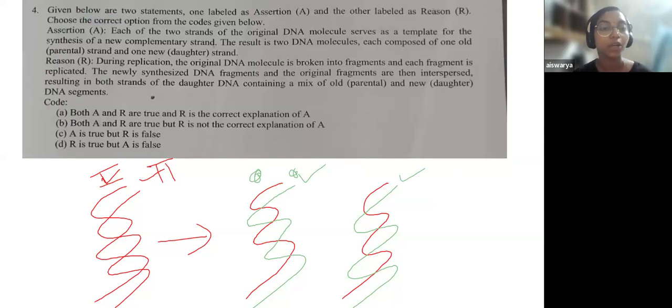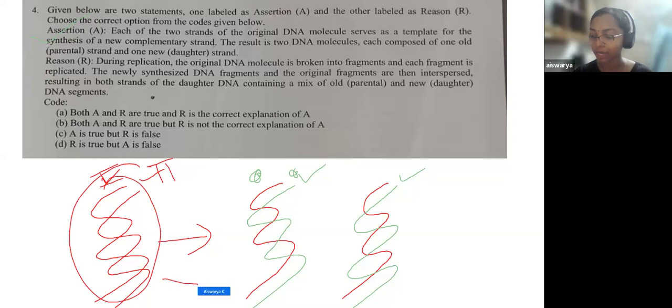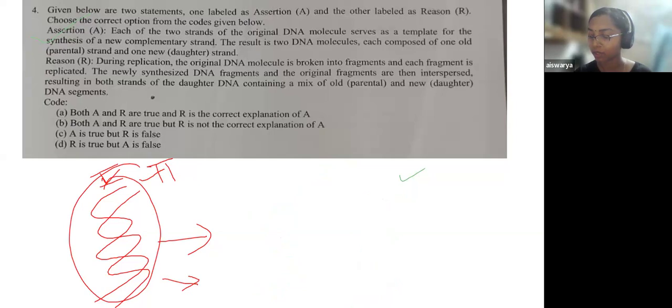Now, the second thing is that during replication, the original DNA molecule is broken into fragments. That is what they say in the reason. This is the original DNA molecule, and it is broken into fragments. So let me rub this and do the reasoning part.